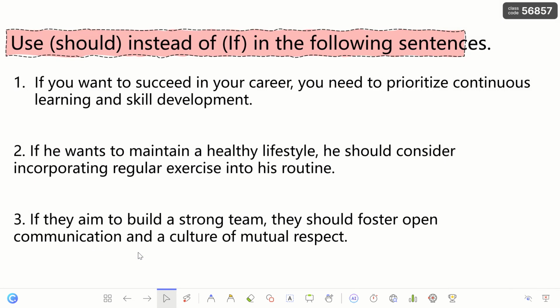Okay, let's practice here changing these sentences from if to should. If you want to succeed in your career, you need to prioritize continuous learning and skill development. So I start with should. Should you want? We keep it the same. Should you want to succeed in your career, you need to prioritize continuous learning and skills.